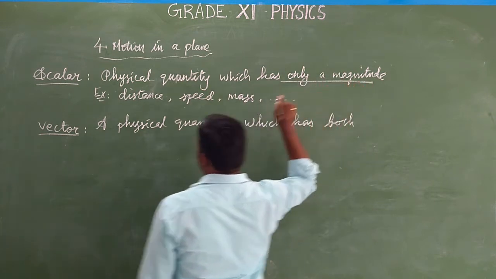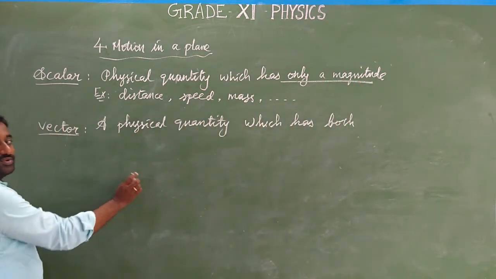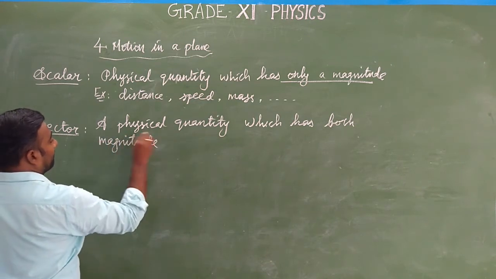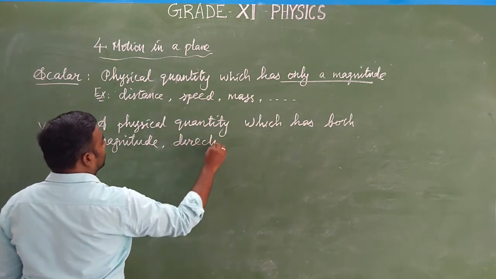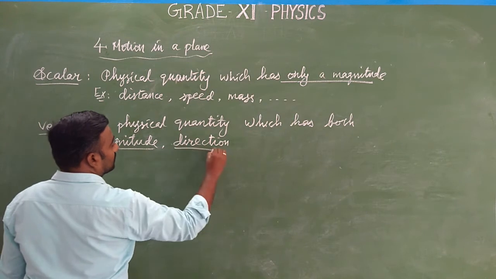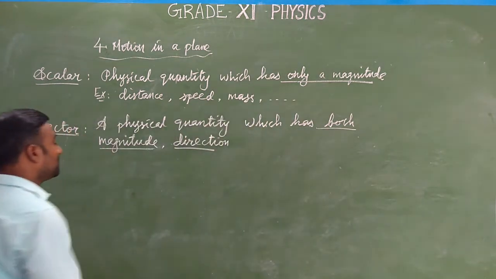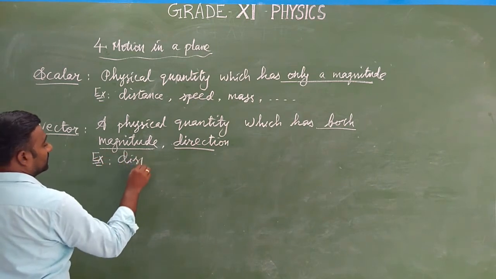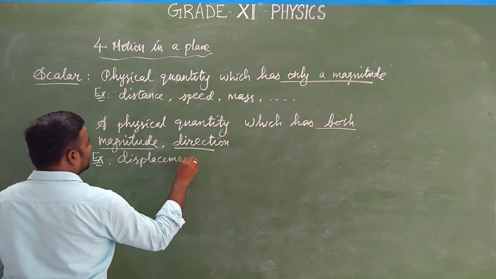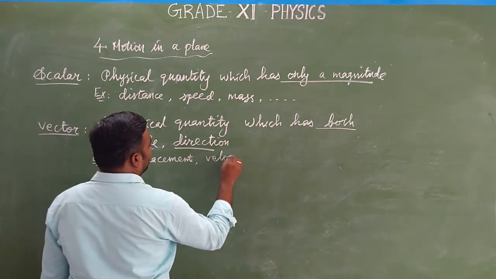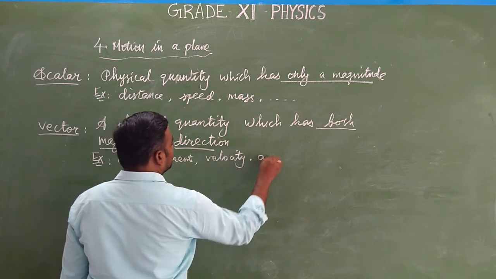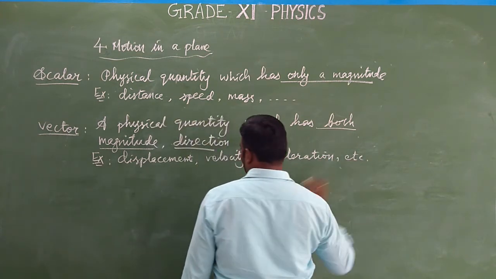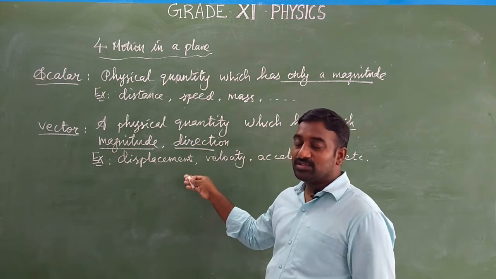Scalar has only magnitude, but a vector has both magnitude and direction. Examples of vector quantities are displacement, velocity, acceleration, etc. These not only represent the quantities, but also in which direction.